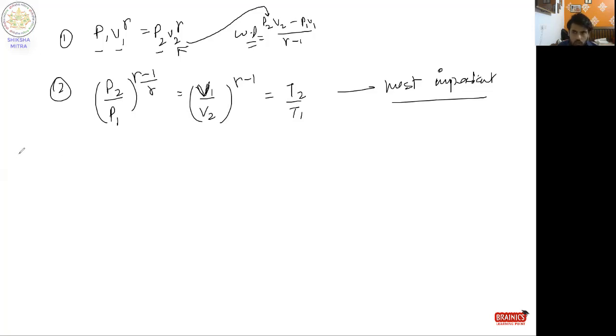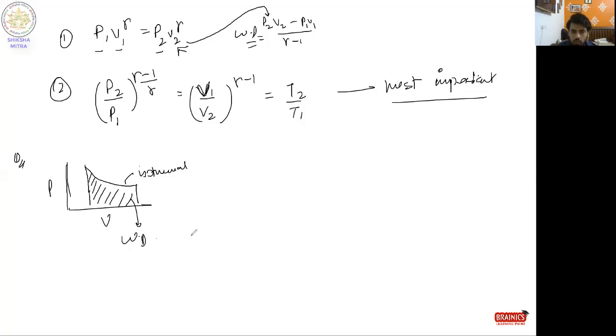Okay, one more type of numerical that basically comes, I'll just make you revise. Suppose this is a PV diagram, isothermal, and it says to find the work done from the graph itself. In isothermal, it is very difficult to find the area, but I'm just giving you an example.